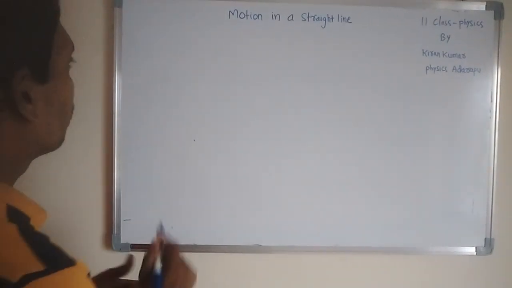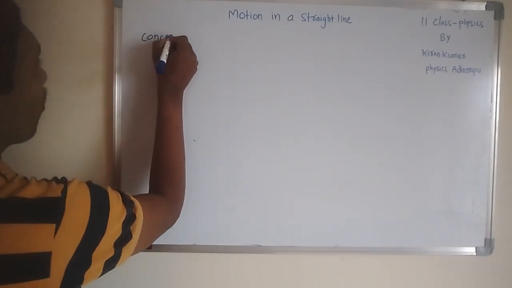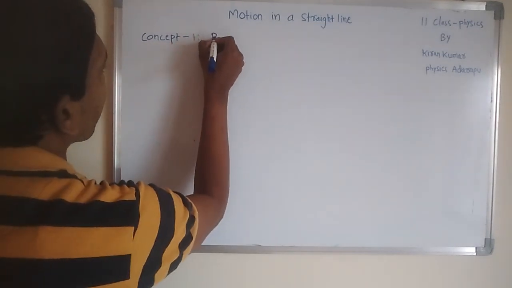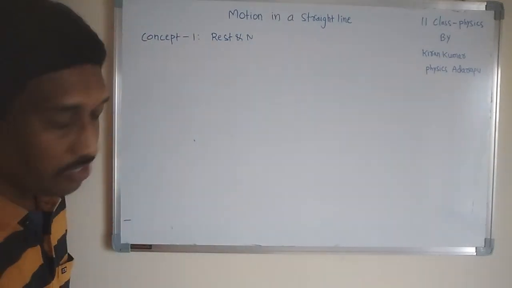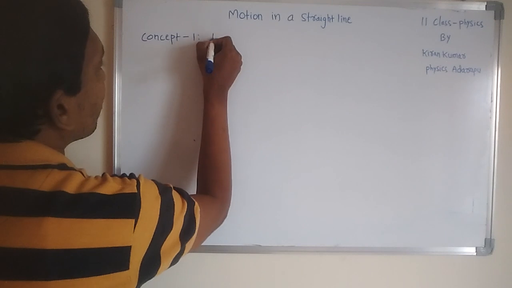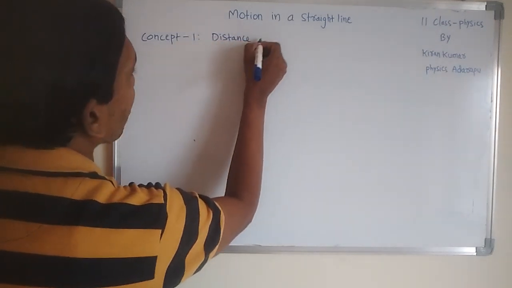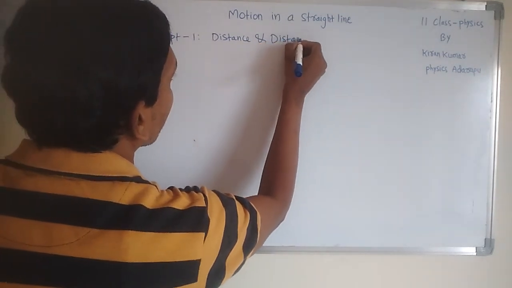Listen to me. The first concept in this lesson, Concept 1, is rest and motion. So, the distance and displacement. Distance and displacement is the first concept in the lesson.